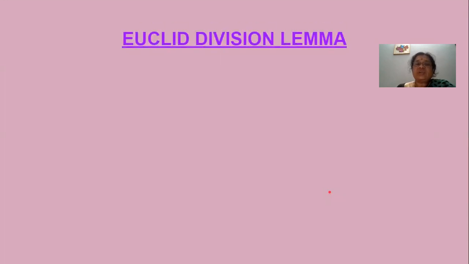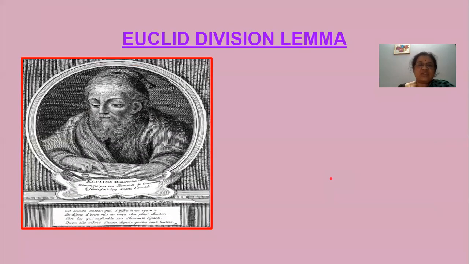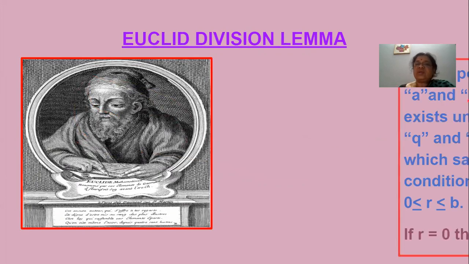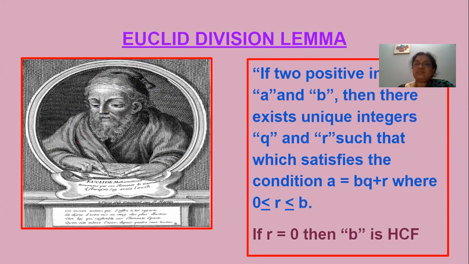Next, Euclid's division lemma. This is the introduction. Euclid is a mathematician, and he gave a lemma, and this is introduced in the 10th syllabus. This person is Euclid, and he has given a lemma. See here, if A and B are two positive integers, then there exist unique integers Q and R which satisfy A is equal to BQ plus R.